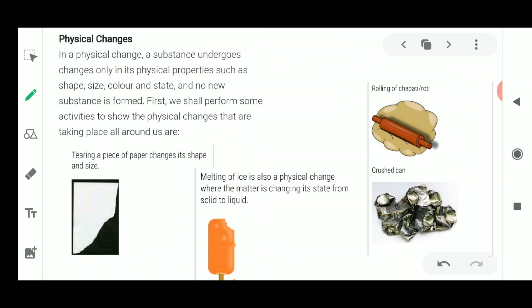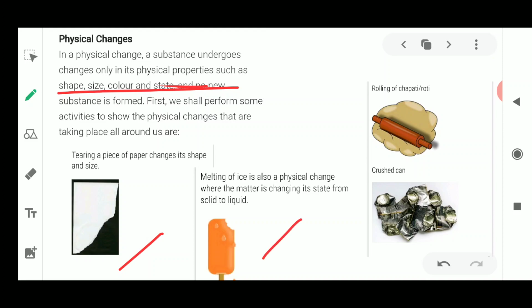In physical change, only the physical properties change, and remember, the physical properties are the shape, size, state and color, which appear on seeing an object. Here the tearing of paper is a physical change. Yes, you could bring this change back.